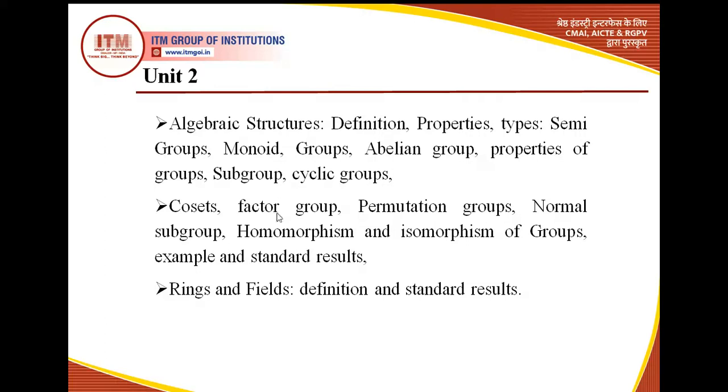Then we would see cosets, factor groups. So basically, these are also groups, but we have to study many kinds of group in Unit 2. Okay, then we would see rings and fields. Now, rings is an extended part of a group only, and field is an extended part of ring only. So we would see the definition and certain results based upon that. So basically this would be a theoretical unit that you would deal with.